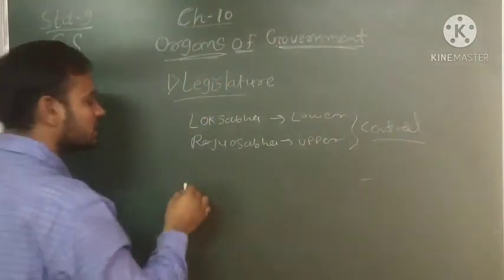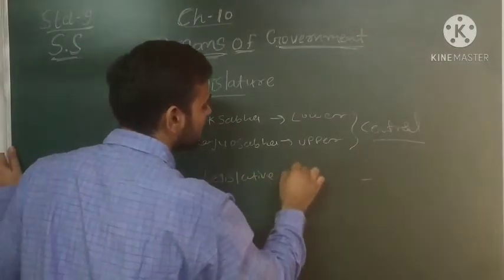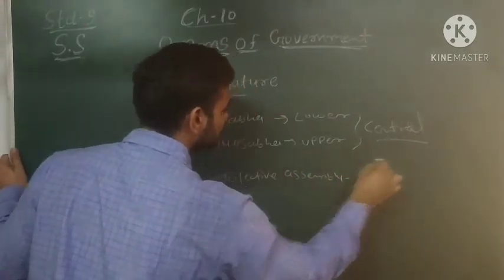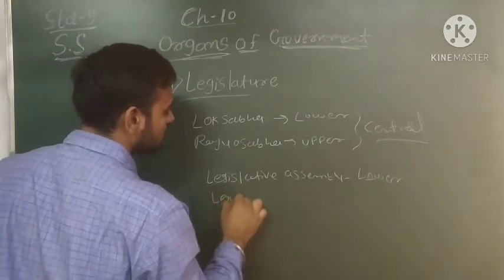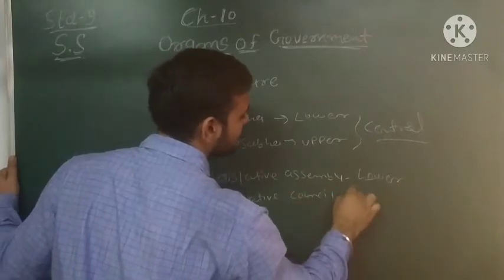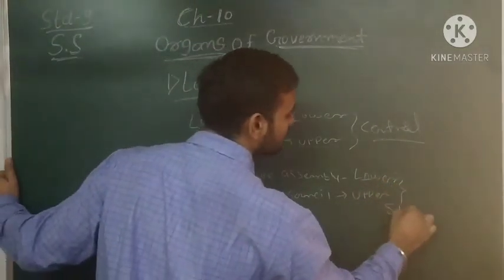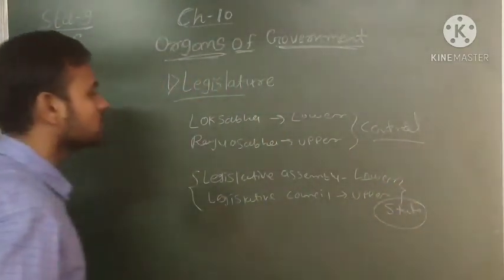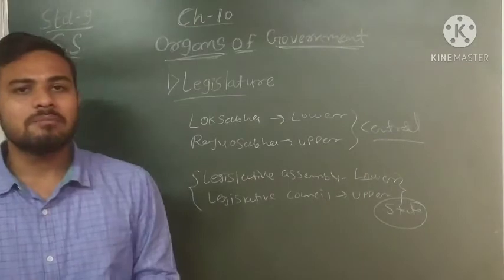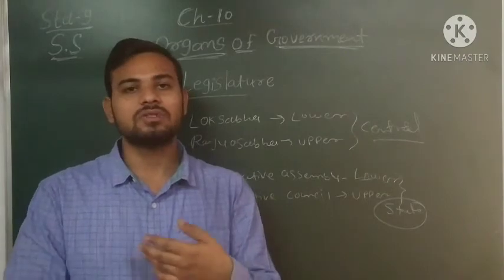In the same way, at state level, the legislative assembly is considered the lower house, and the legislative council is considered the upper house at state level. Clear? So you need to remember the upper house and lower house at different levels, central level and state level. In India, many states have a legislative assembly only, but there are some states which have the